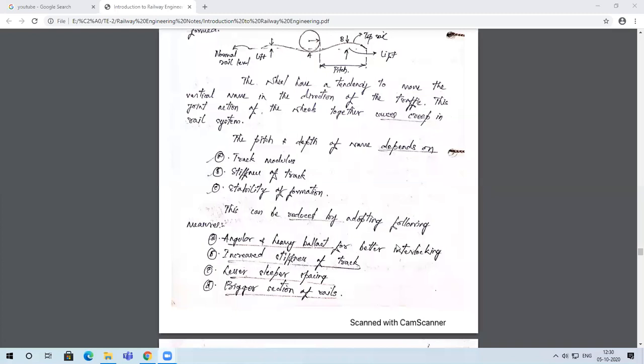Now, this problem of sinusoidal waves getting generated can be reduced by adopting certain preventive measures. You can have angular or heavy ballast for better interlocking. I suppose everyone knows what ballast is; it has already been discussed in my previous videos. Ballasts are the cushioning material that we use as the formation of a railway track.